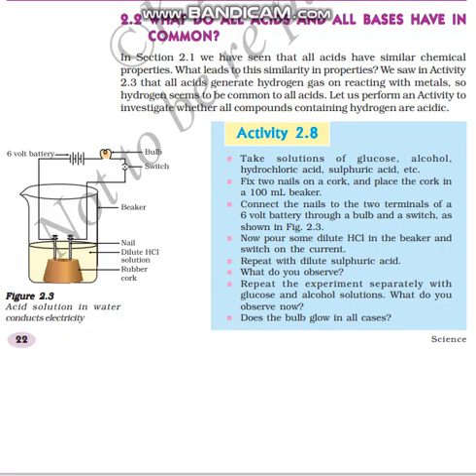In our previous section 2.1 we have seen that all acids have similar chemical properties. When they are added to metals, they generate hydrogen gas. All the acids, when subjected to metals, generate hydrogen gas. So hydrogen gas seems to be common in all the acids.